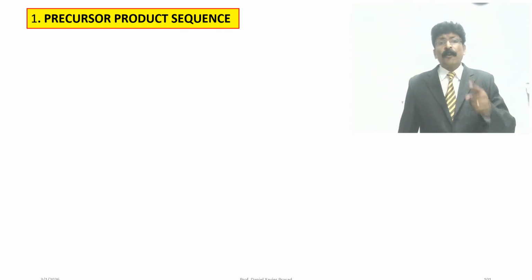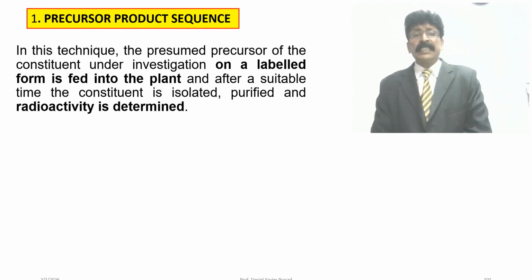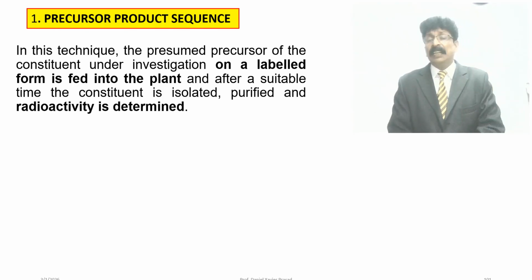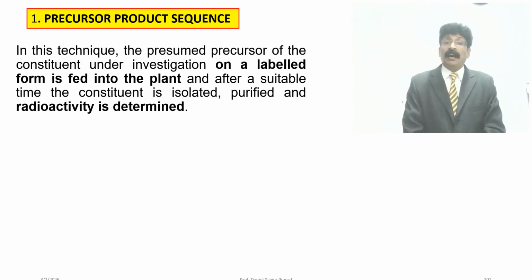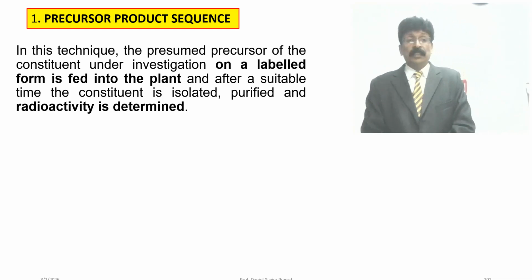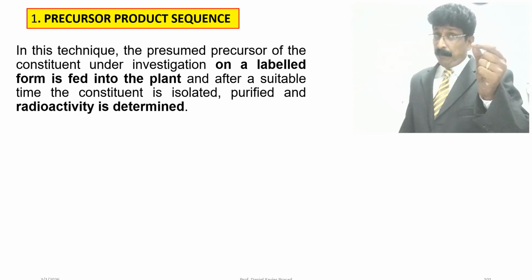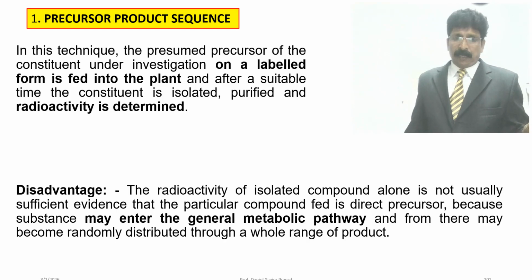Precursor product sequence is a technique in which a presumed precursor of the constituents under investigation, in a labeled form, is fed into the plant, and after a suitable time the constituent or the active principle is isolated, purified, and radioactivity is determined.